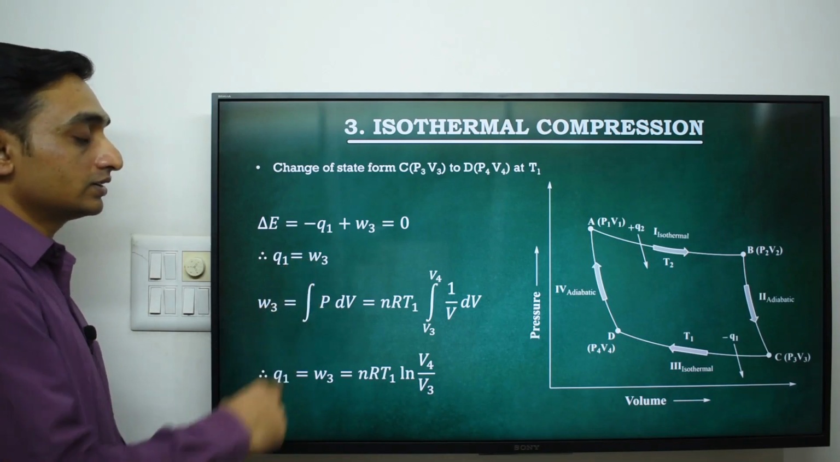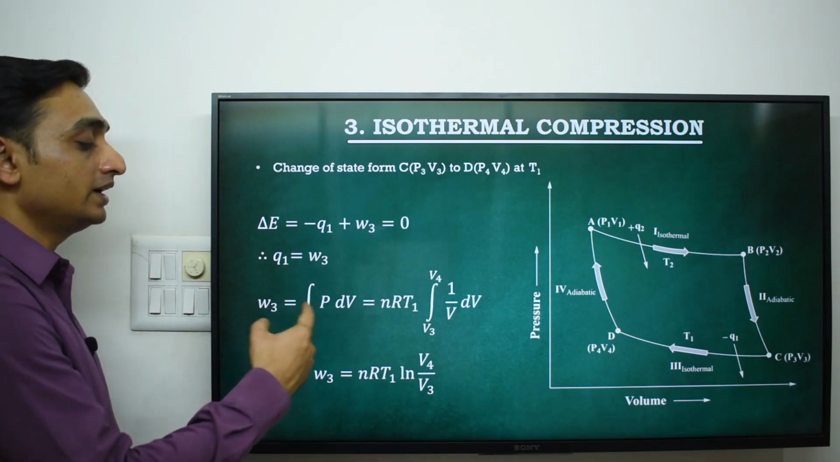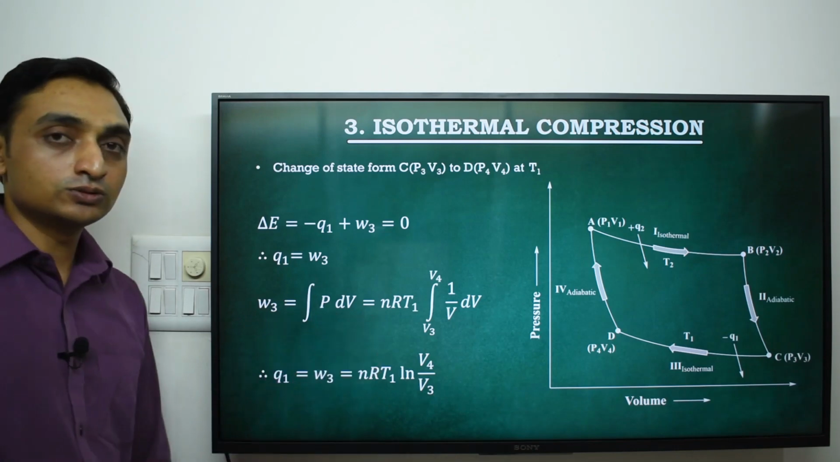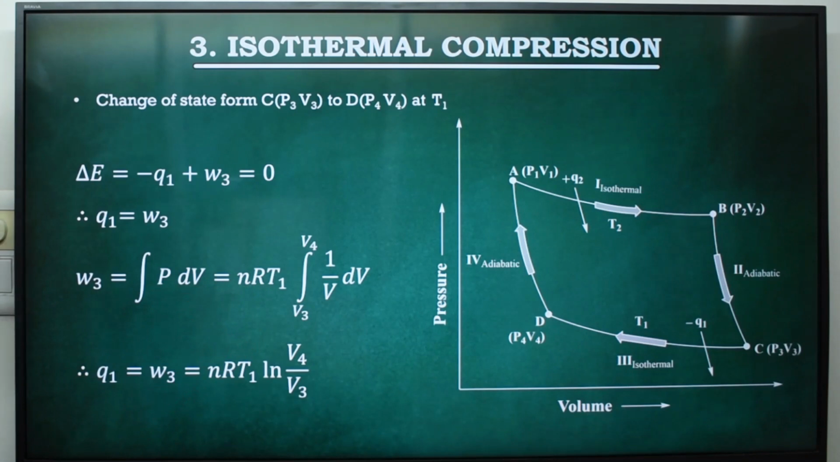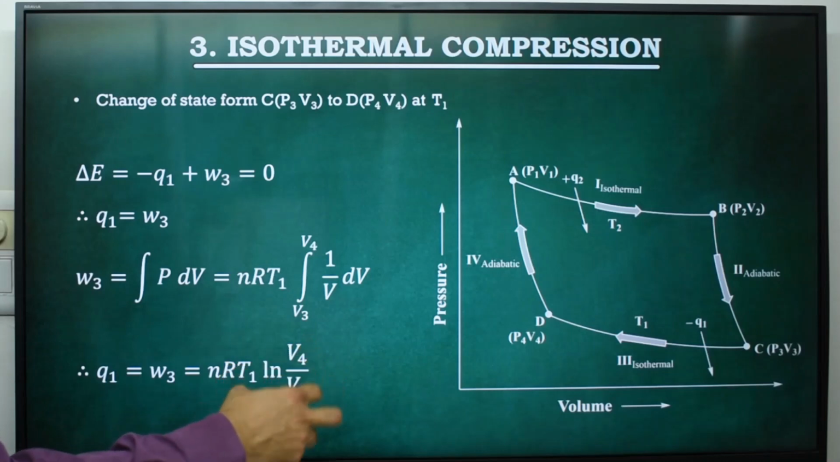We get the work done on the system W3 by integrating P dV. We know the relation of pressure and volume. By integrating this value, we get the work done on the system W3 is equal to nRT1 ln V4 by V3.